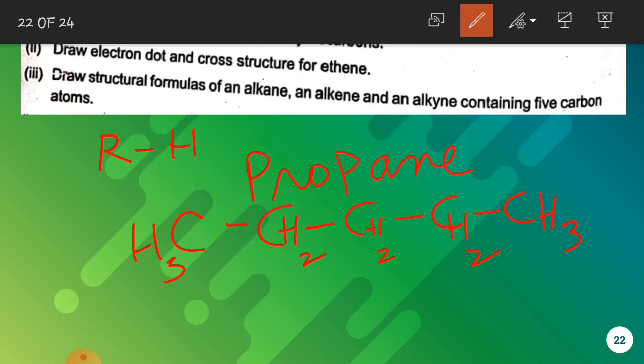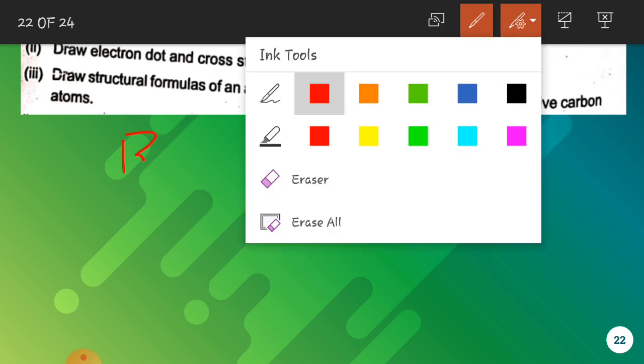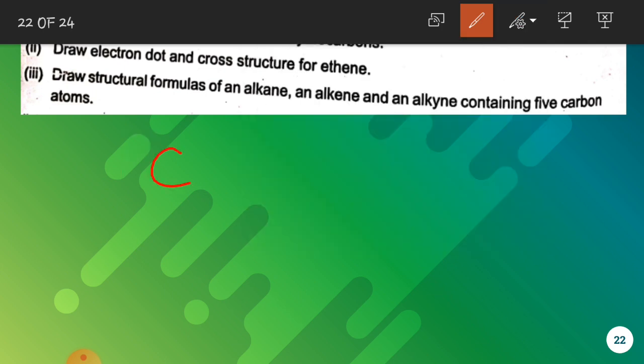Similarly, the general formula for an alkyne is, you will write it like this, alkene, sorry, not an alkyne, alkene. So what you will do, draw 5 carbon atoms in a row.